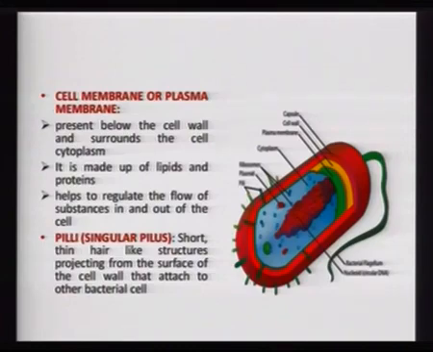Also, in this slide, you can see small thread-like structures known as pili, or pilus. These are proteinaceous in nature, and they help in attachment of one bacterium to another. Pili are thread-like structures very similar to flagella, yet different because they are much thinner, smaller in size, and made up of proteins.